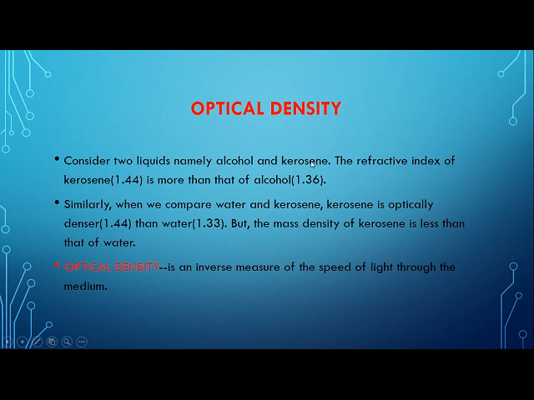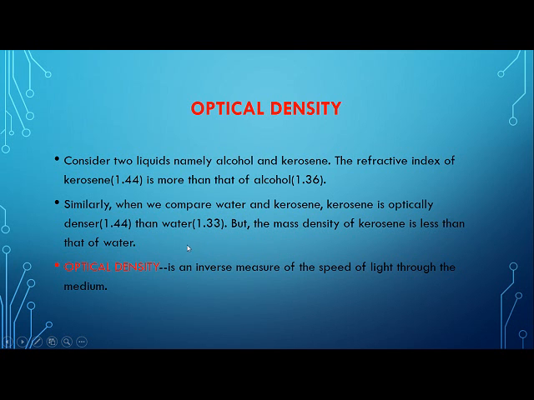Both of them are transparent liquids, and the refractive index of kerosene is 1.44, and for alcohol it is 1.366. So in case of alcohol, the velocity of light will be more, and in case of kerosene, it will be less. Similarly, when we compare water and kerosene, kerosene is optically denser. That means here the velocity of light will be less.